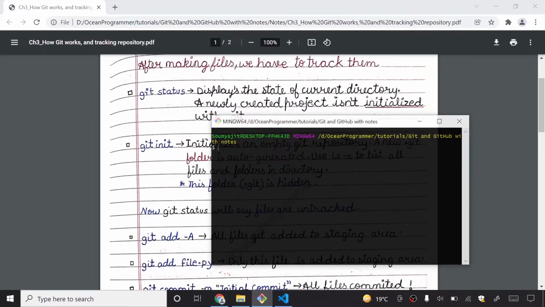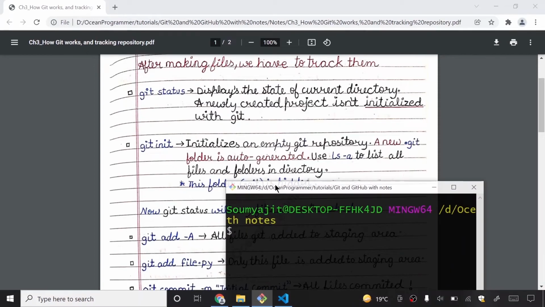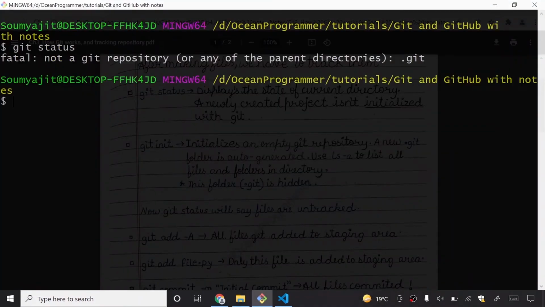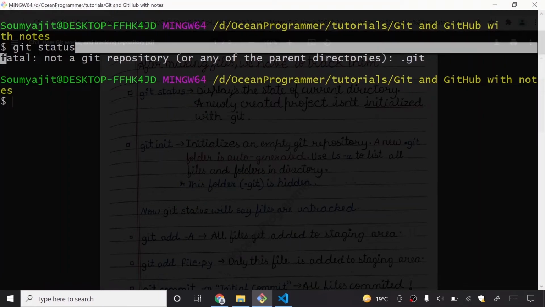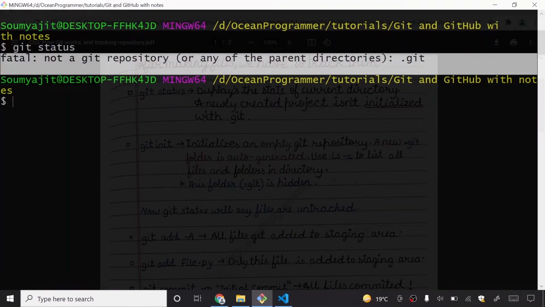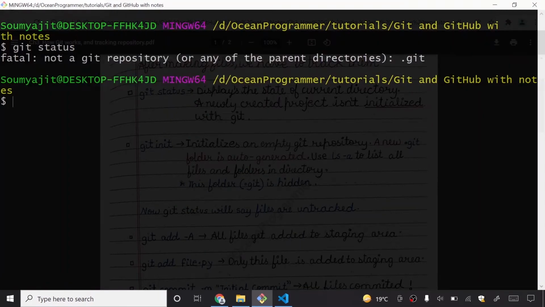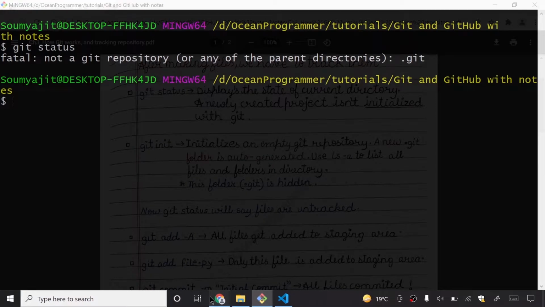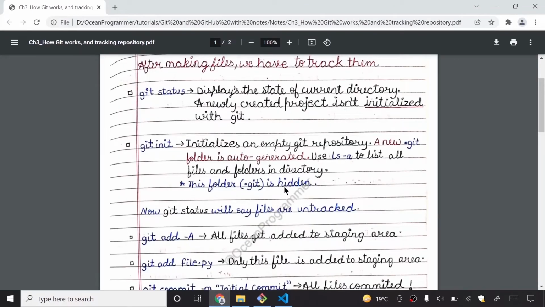So here I will write git status, as in the notes the first point is git status. It is saying fatal: not a git repository (or any of the parent directories): .git. What it means is that this is not a git repository. You have to make this a git repository in order to work with git in this folder.